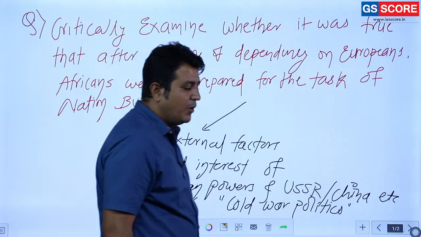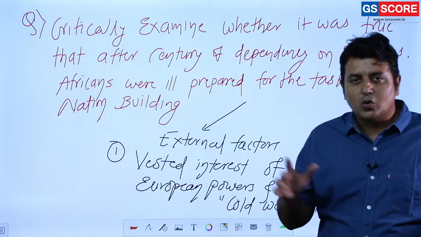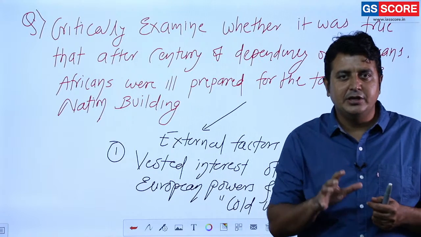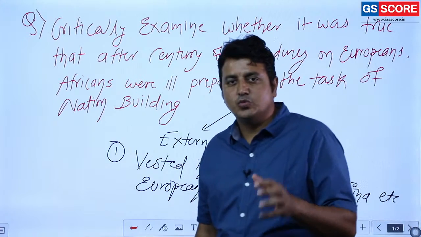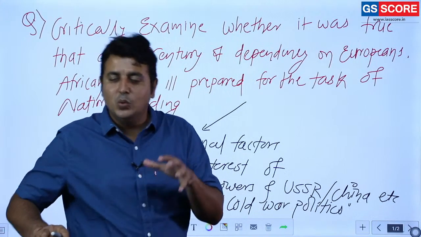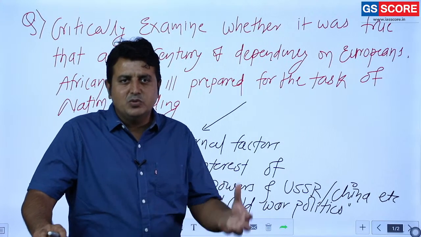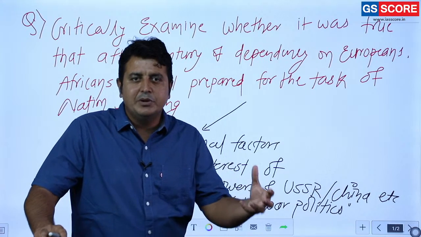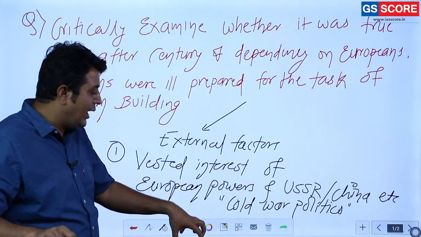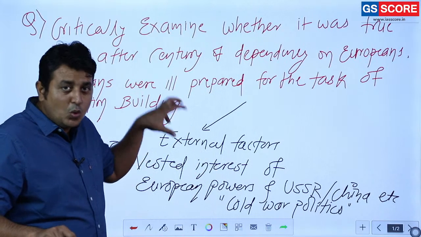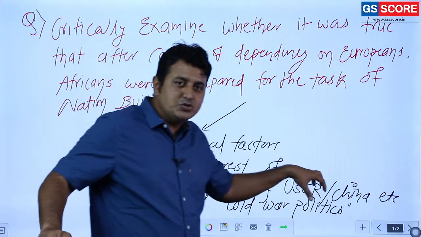As everybody knows about Cold War politics, the Cold War began just after the Second World War. It was initially a competition, a race to establish the supremacy of one ideology over the other, that is, capitalism over communism. It was very common at that time, and you know Africa is full of natural resources. That's why either the capitalists want to establish control or the communists want to establish control.